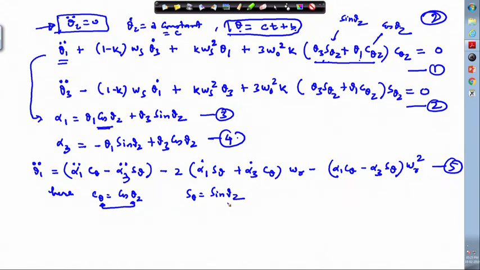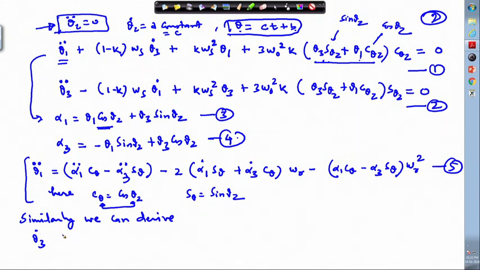Okay. So, this we have derived in the last class. The way we have derived, similarly we can derive theta 3 dot. Okay.